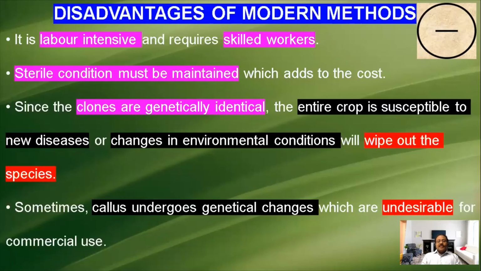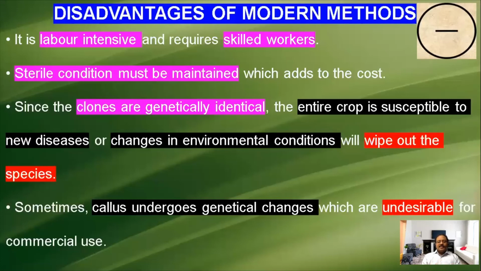But if the plants are genetically identical, sometimes a disease will affect the entire plants. Sometimes the climatic condition also changes, so finally a wipe out of the species can happen. That is one of the dangerous things. So this is also one of the disadvantages.